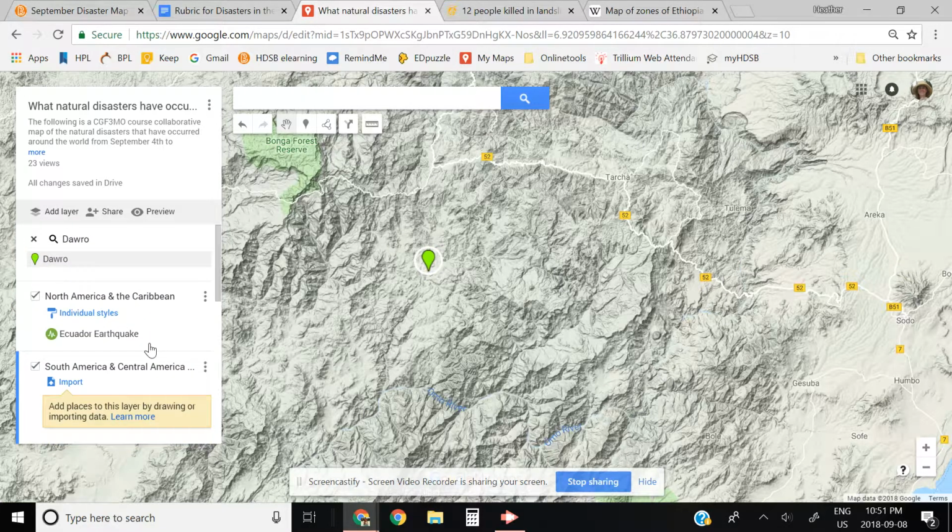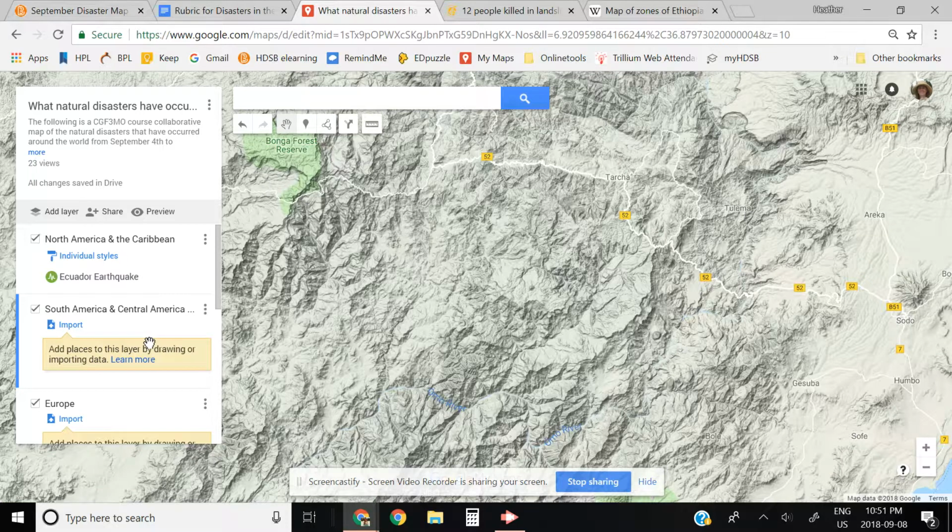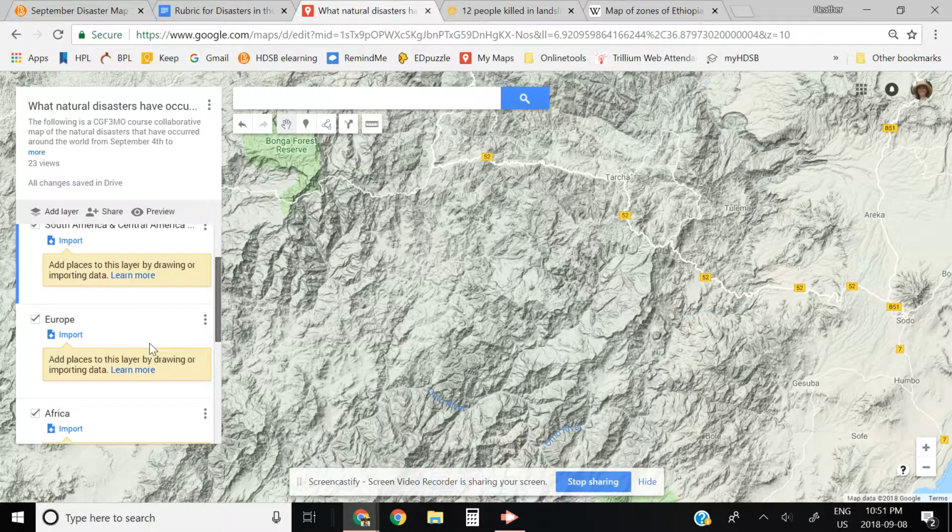I'm going to unclick this, because you notice that the mapping program has already put a point here, but I don't want this point. I need to put my point in the proper menu area. You notice along the side here, I've got everything listed out by different continents. This is important: you need to put your pin in the correct continent.